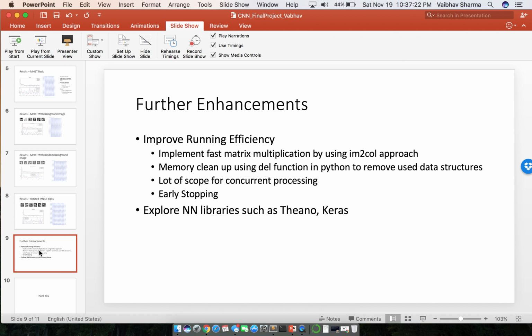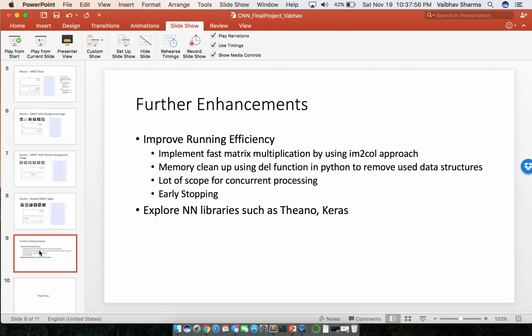For further enhancements, I would like to improve the efficiency so that I can run this code on the complete data set. I found that I can improve the efficiency by implementing the im2col approach, which I found over the internet, but currently it's not implemented. I could also clean up some memory by using the del function on some of the data structures that I've used, but I'm still keeping them. That's the cleanup I can do to improve the efficiency.